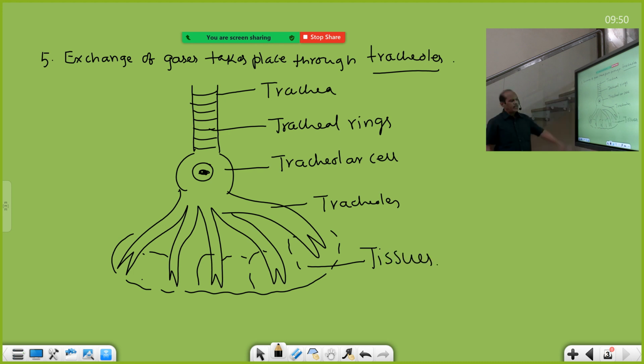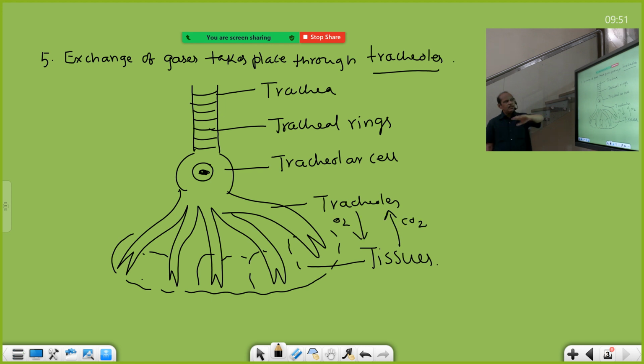So exchange of gases takes place between tracheoles and tissues. O2 enters into tissues, and from tissues CO2 enters again into tracheoles, and then through the trachea and then through spiracles to the exterior.